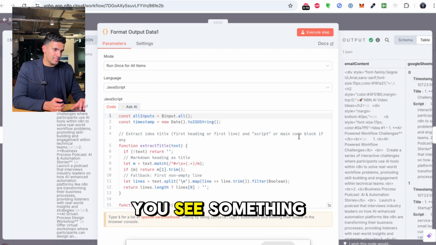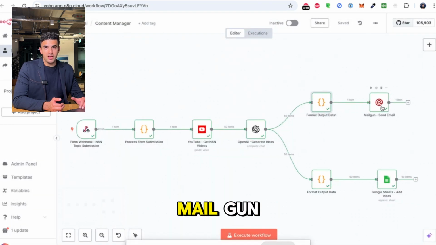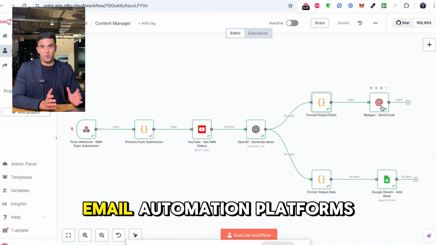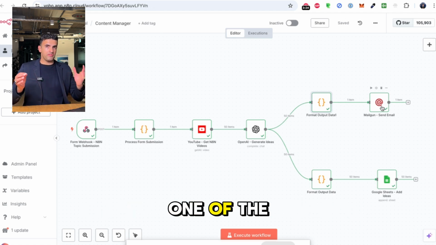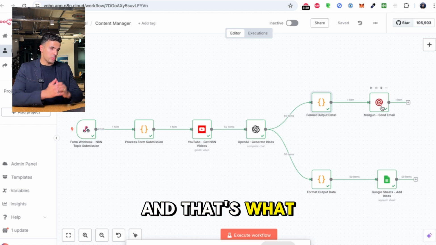So that's why you see something like this. And then we are sending it to Mailgun. Mailgun is one of the email automation platforms that you're going to see, one of the best ones out there. And through this, you can send so many different emails, and that's what we're doing.